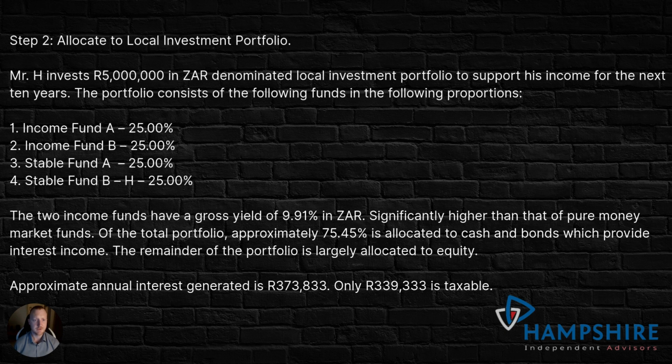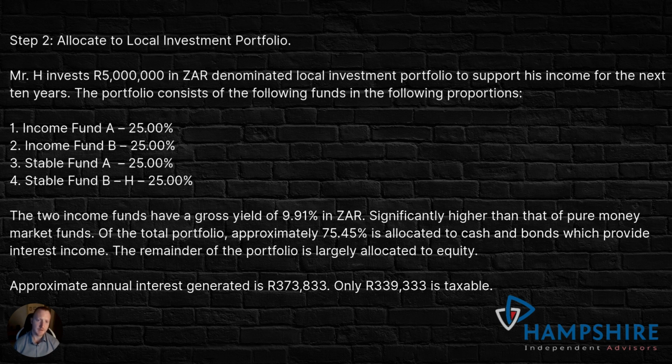Now, these are two income funds with different asset managers who have different views on income. So the one has a yield. I did an average yield here, so an average yield of 9.91% in rands. Obviously, that doesn't mean his total return for the year is going to be 9.91%, but provided the bond market remains stable. That yield though is significantly higher than that of a pure money market fund.